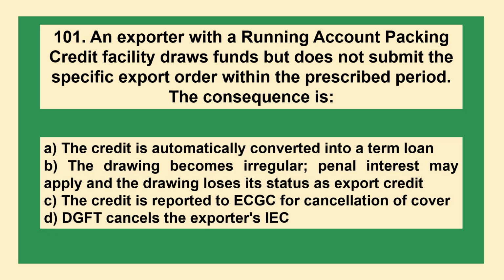The next question is: an exporter with a running account packing credit facility draws funds but does not submit a specific export order within the prescribed period. The consequence is option A, the credit is automatically converted into a term loan; B, the drawing becomes irregular, penal interest may apply, and the drawing loses its status as export credit; C, the credit is reported to ECGC for cancellation of cover; D, the DGFT cancels the exporter's IEC.